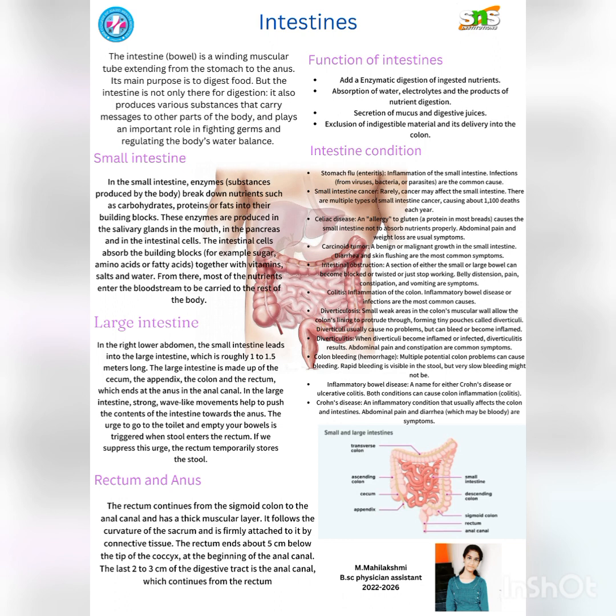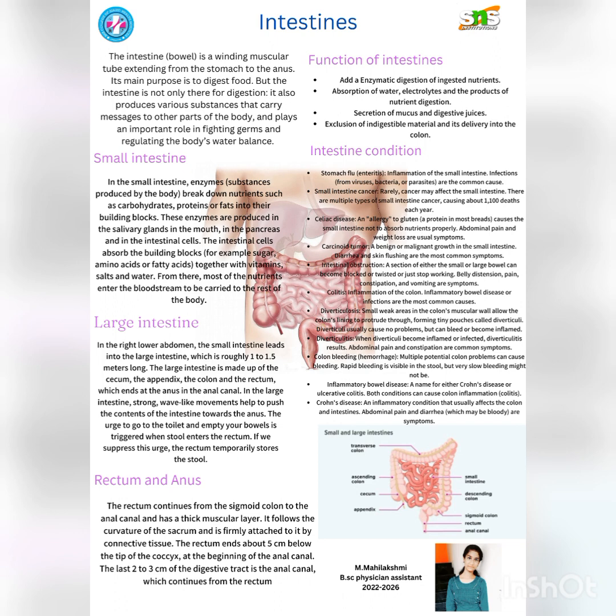Small intestine. In the small intestine, enzymes, substances produced by the body, break down nutrients such as carbohydrates, proteins, and fats into their building blocks. These enzymes are produced in the salivary glands in the mouth, the pancreas, and in the intestinal cells. Intestinal cells absorb the building blocks, for example sugar, amino acids, or fatty acids, together with vitamins, salt, and water. From there, most of the nutrients enter the bloodstream to be carried to the rest of the body.